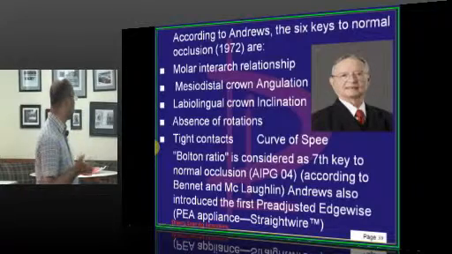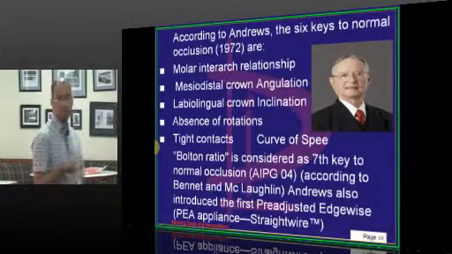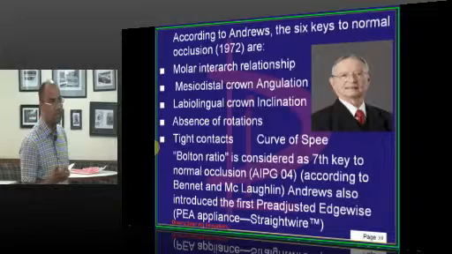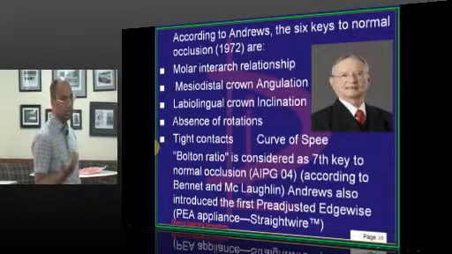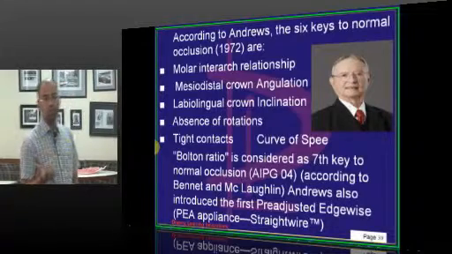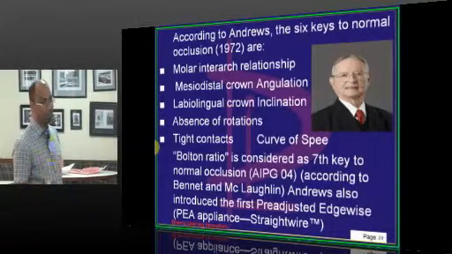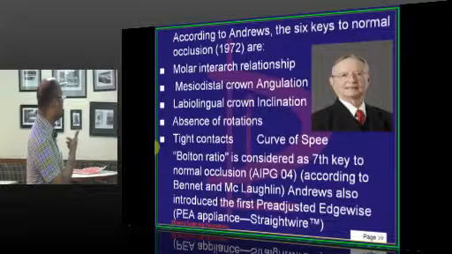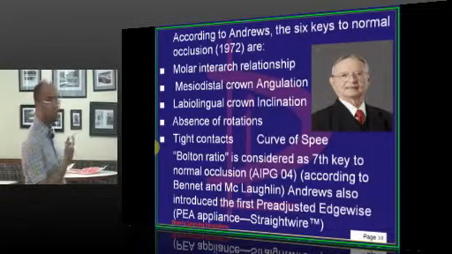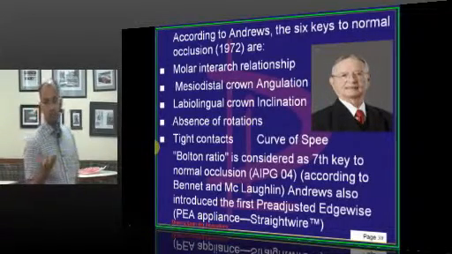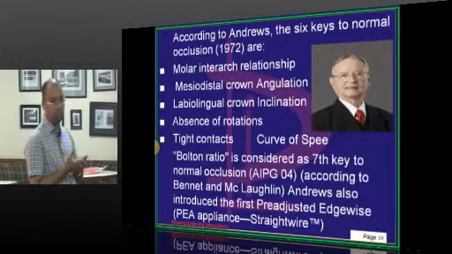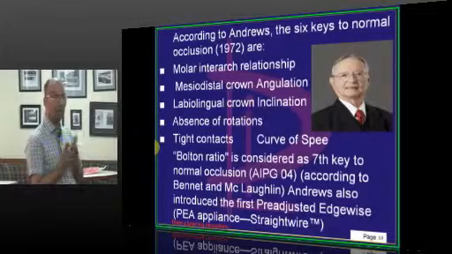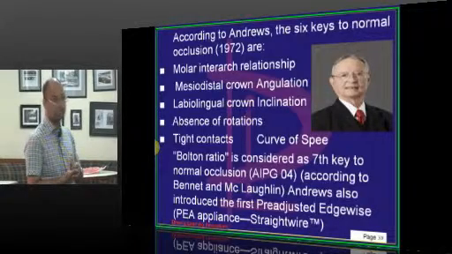In addition to these 6 keys, there is one more key which was added later. It is the 7th key, tooth material or tooth size discrepancy, otherwise called Bolton's ratio. When we do Bolton's ratio, you measure the mesiodistal width of the 12 teeth in the upper and lower, and also the 6 front teeth.